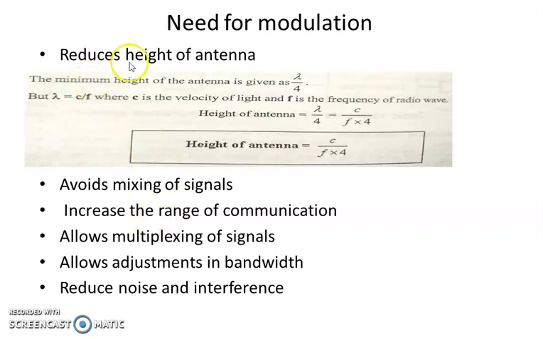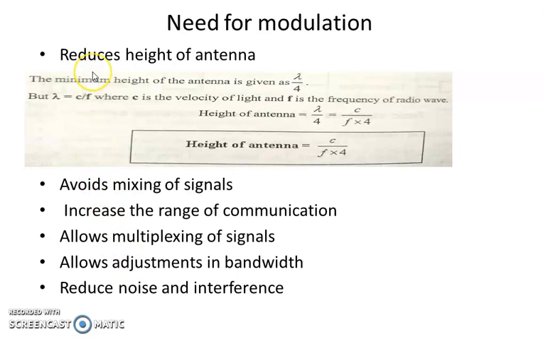The main points are: it reduces height of antenna, avoids mixing of signals, increases the range of communication, allows multiplexing of signals, allows adjustment in bandwidth, and reduces noise and interference. These are the main advantages, or the purpose, of modulation.